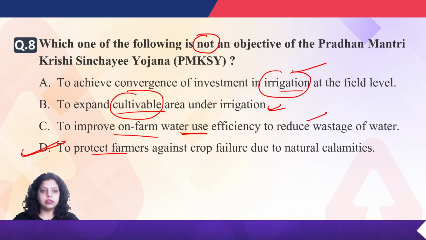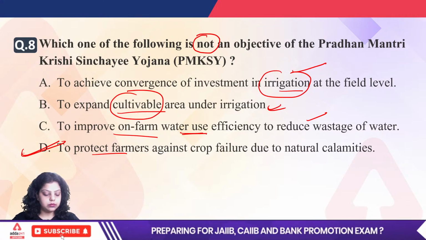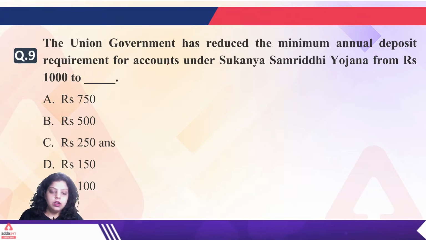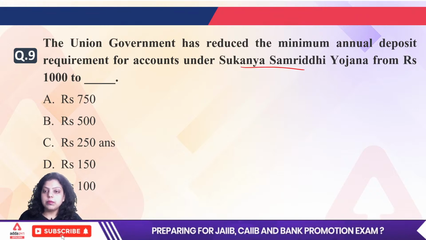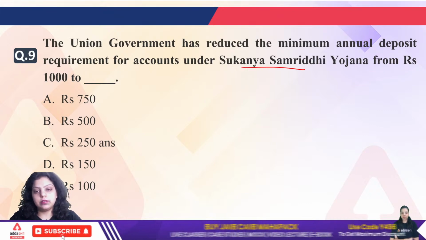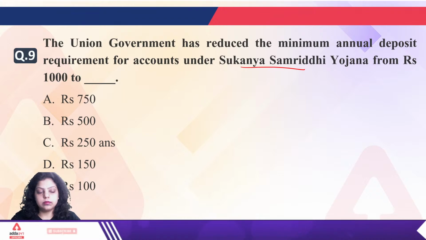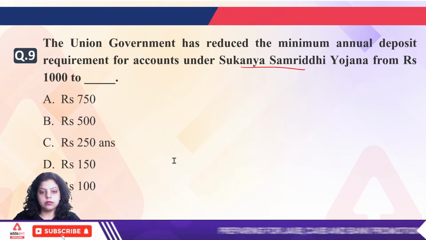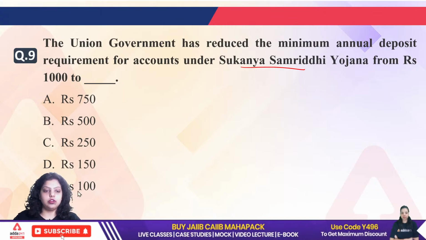Now let's move to the next question. The union government has reduced the minimum annual deposit requirement for accounts under Sukanya Samriddhi Yojana to ₹250. Which of the following? Is it 750? Okay, one second. The answer is already written. Chalo, no issue.